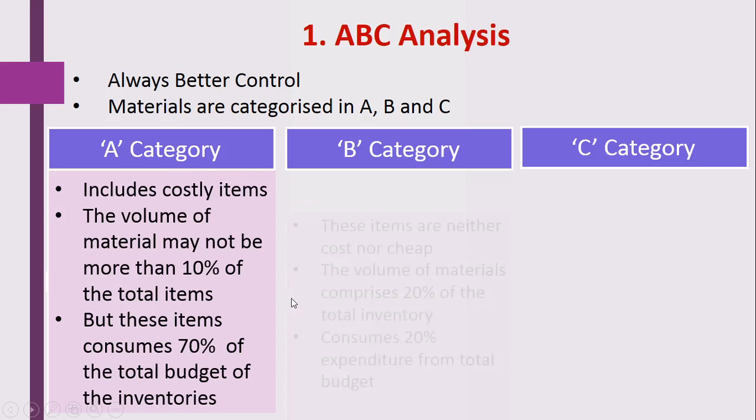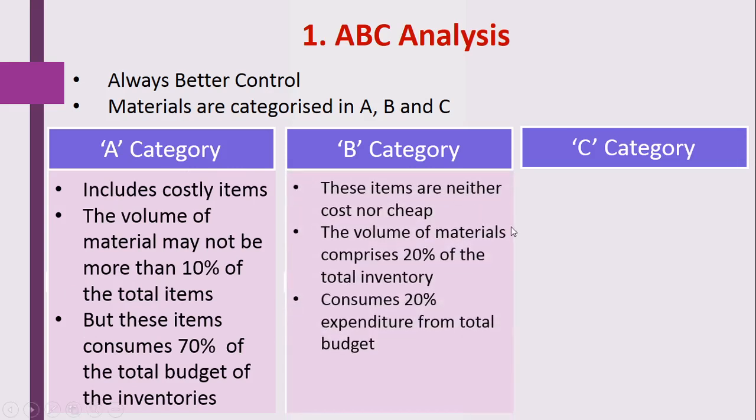Next, we will see the B category. These items are neither costly nor cheap.